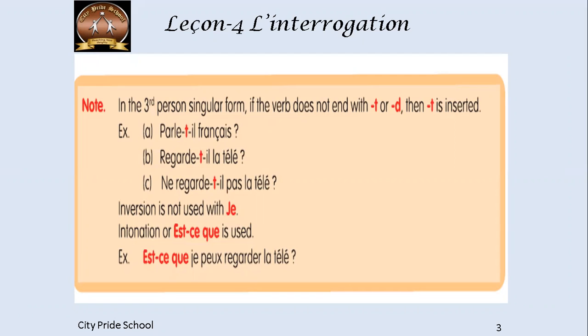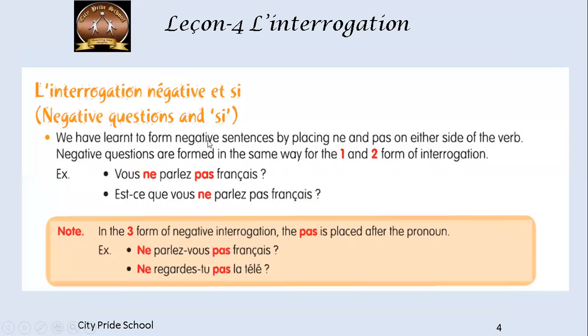For example, est-ce que je peux regarder la télé? Can I watch television? Est-ce que je peux regarder la télé? Okay. And in intonation, you can just directly write je peux regarder la télé with a question mark. So remember, whenever we want to make a question with the subject je, we will never use inversion form. We will only use intonation or est-ce que form.